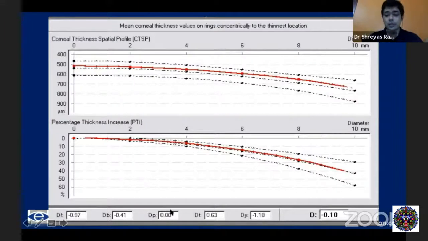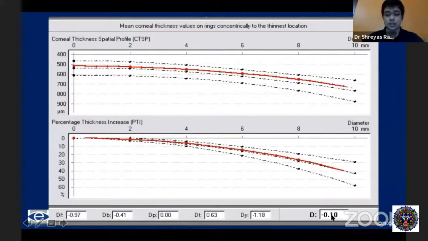Again, you don't really have to remember any of these values. If they are normal, they'll be in white. If they are subnormal, they'll be in yellow. If they are abnormal, they'll be in red. Again, you have overall D, which is the final score, which gives different weightages for various scores from the Pentacam, and gives you the overall D, which is the most important score given in the Pentacam.